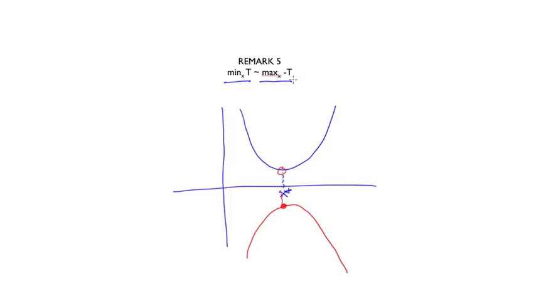Notice that adding a constant to the objective function does not change the optimal choice or the optimal behavior. What I mean by this is the following. Maximizing with respect to x the function t is equivalent to maximizing with respect to x a function t plus some constant. In other words, adding a constant to the objective function changes the value of the objective function, but not the optimal x at which the maximum is achieved.